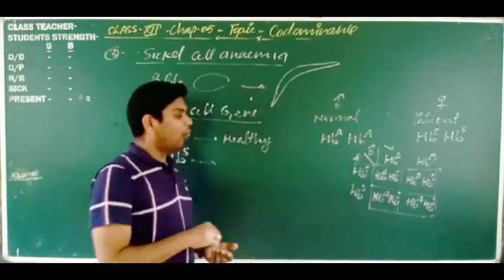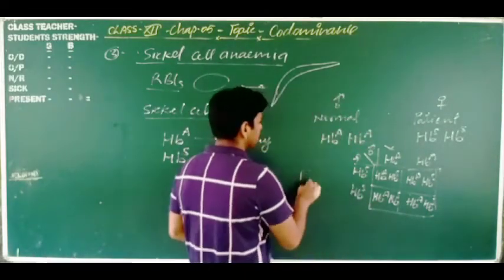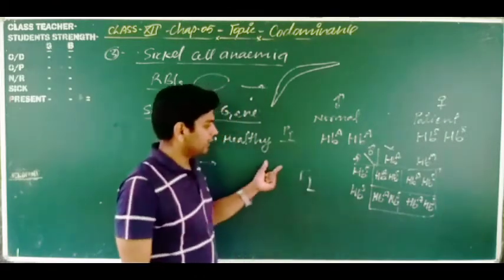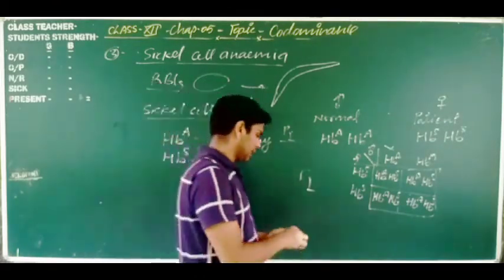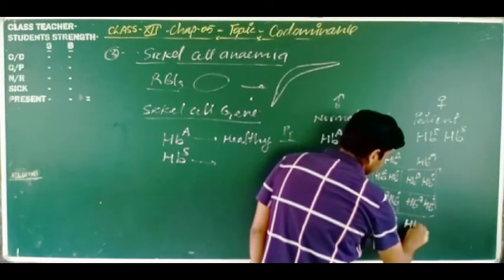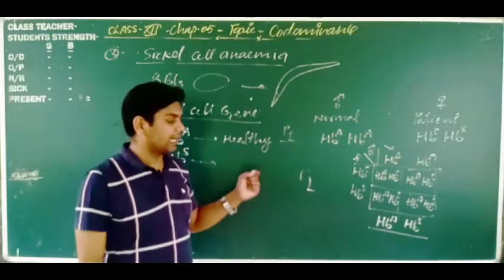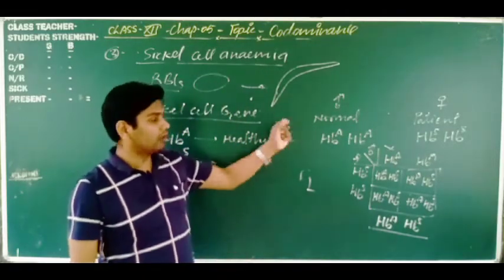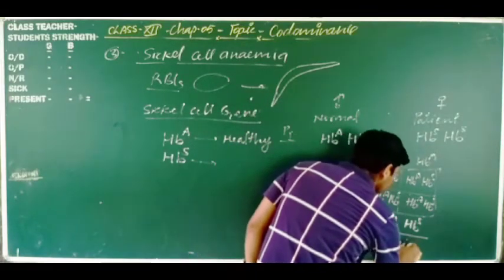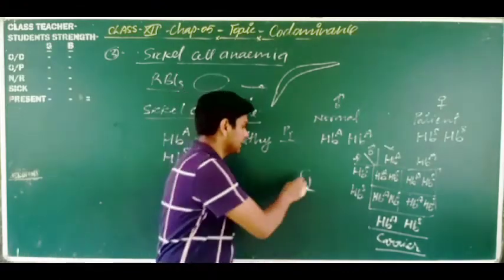So you are looking, all are individuals of the F1 generation. This is the F1 generation, and this is the P generation, the parental generation. So in the F1 generation we are getting HBA HBS. This person is a carrier, neither patient nor normal. So carrier persons are formed in the F1 generation.